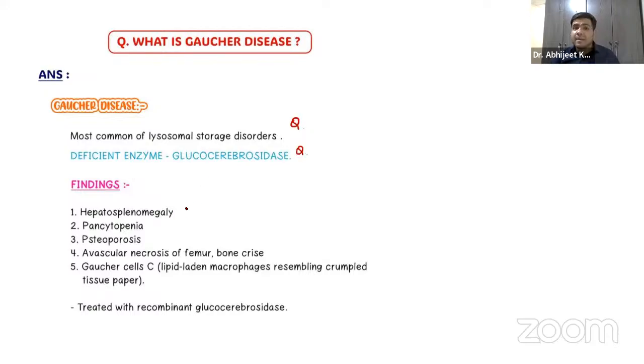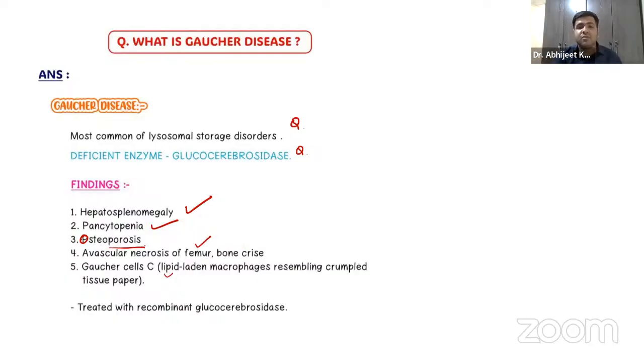We have already discussed hepatosplenomegaly, pancytopenias. Yes, osteoporosis, the bones will be affected, right? The bones can be. That's why an X-ray of the bones will be given. Avascular necrosis of the femur, right? Gaucher cells, yes, you can see the lipid-laden macrophages.